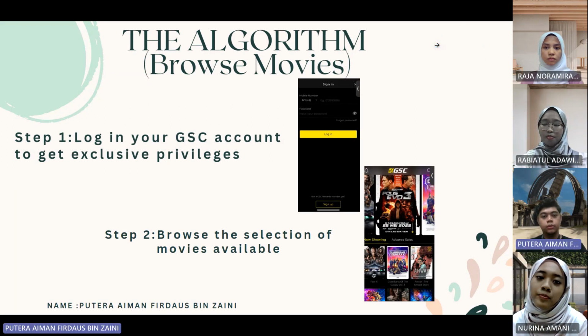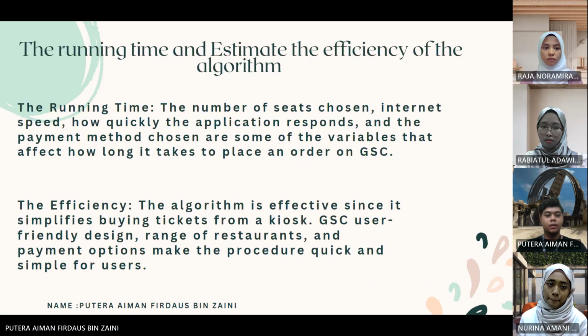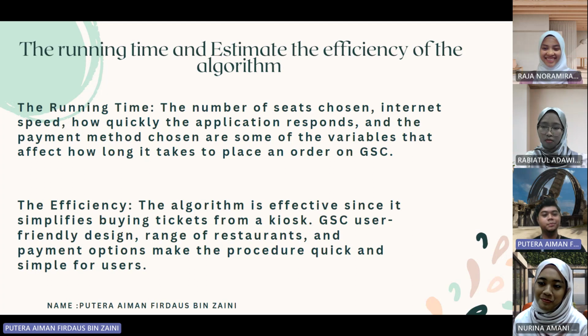So for the next one, we go to the algorithm. There's browse movies. Step 1, log in to your GSC account to get exclusive privileges. Step 2, browse the selection of movies available. Next, the running time and estimate the efficiency of the algorithm.